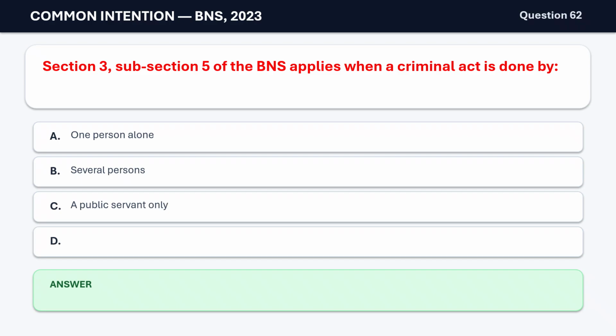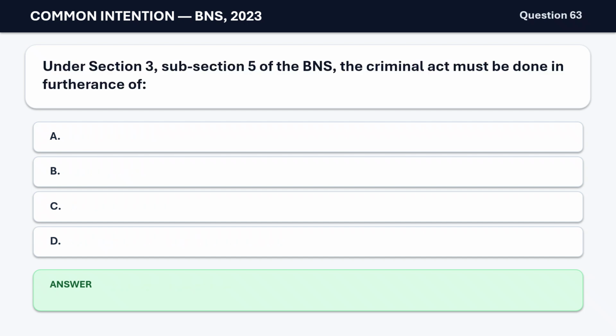Question 62. Section 3, subsection 5 of the BNS applies when a criminal act is done by A. One person alone. B. Several persons. C. A public servant only. D. Two or more persons irrespective of intention. The correct answer is B. Several persons.